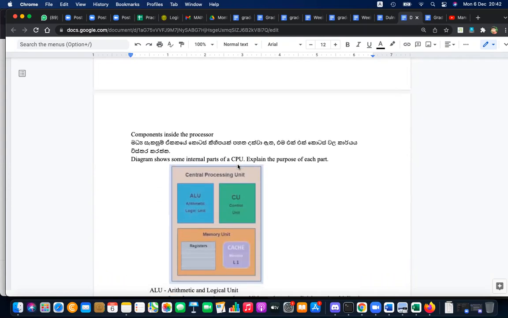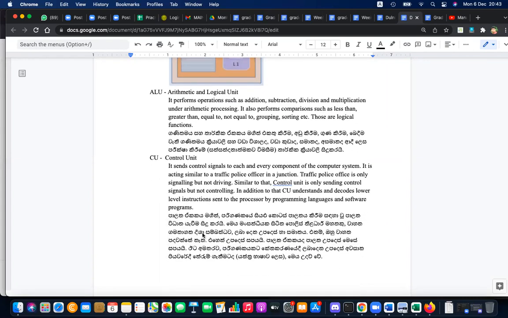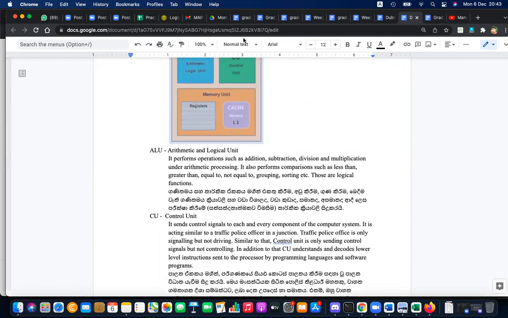The arithmetic and logical unit is responsible for doing mathematical things like addition, division, and subtraction. Logical things like comparison, greater than, and less than are also done here in the ALU. The second is the control unit, similar to a traffic officer. It sends control signals to each and every component.